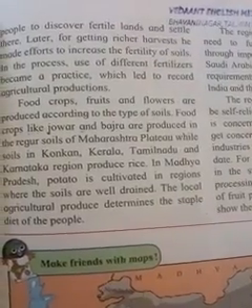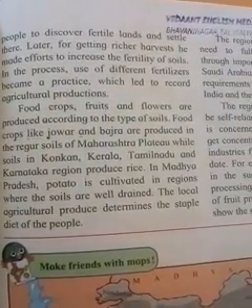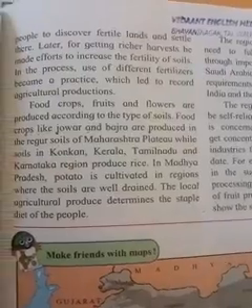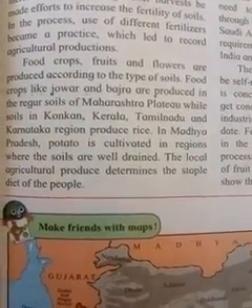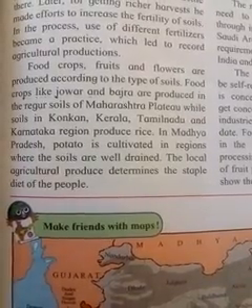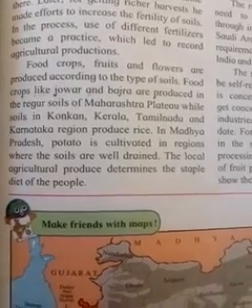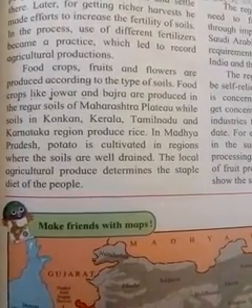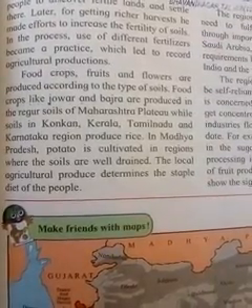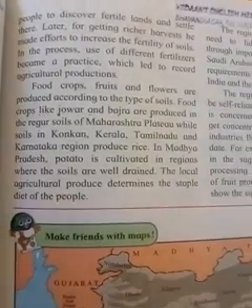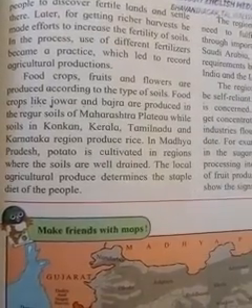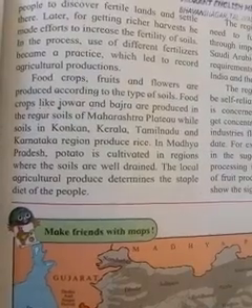Man discovered fertile lands and settled there. Later, to get a richer harvest, he made efforts to increase the fertility of the soil. Food crops, fruits and flowers are produced according to the type of soil. Food crops like jowar and bajra are produced in the regur soil of the Maharashtra plateau.